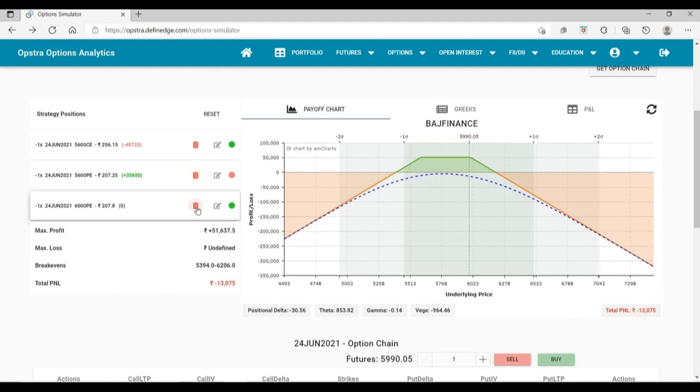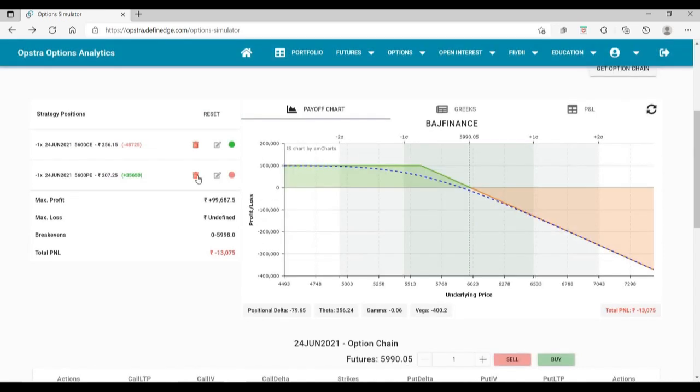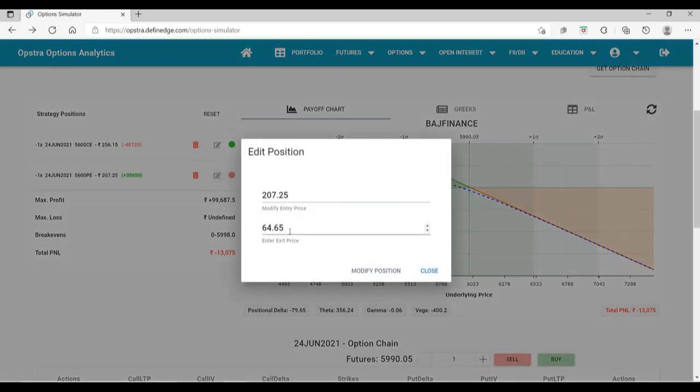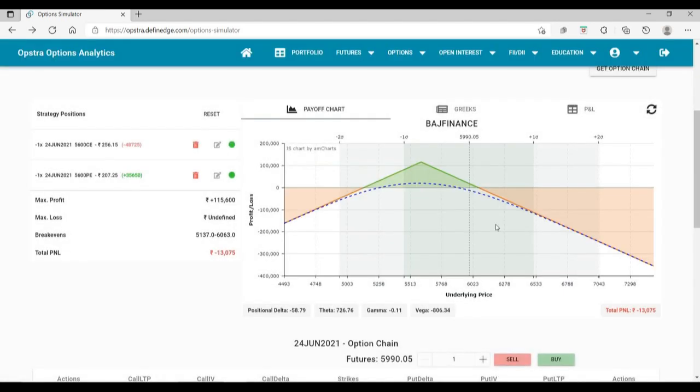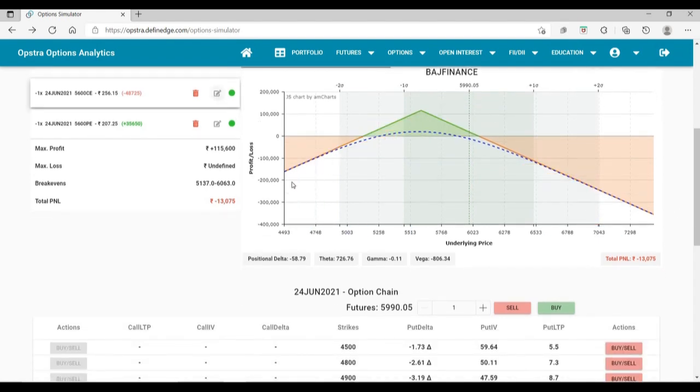Now let's say we did not do that. One of the adjustments that we talked about. Let's say we did not do that. We had this position on, and only at the breach of break even we'll roll the straddle strike higher. Or if we decide to do that now, we can do that as well.